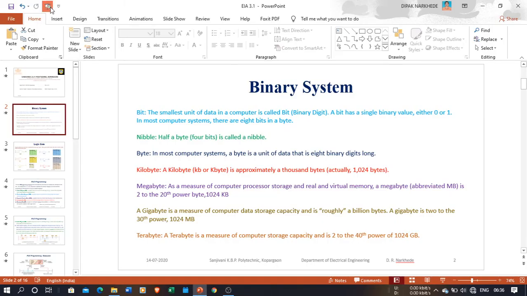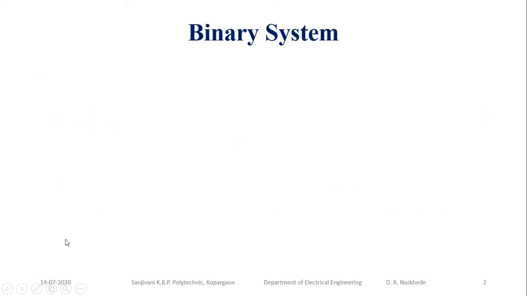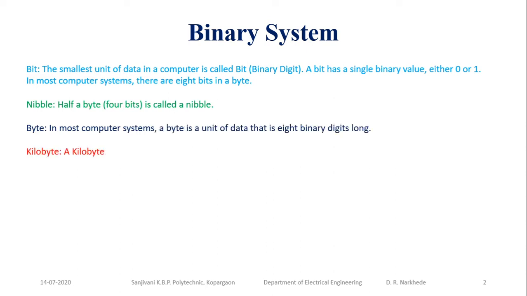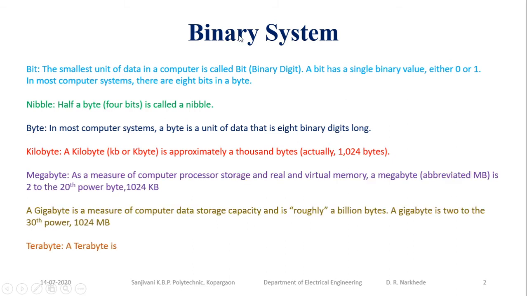Hello friends, in the previous lecture we discussed the binary number system, in which we discussed the bit. A bit is the smallest unit of data in the computer. A bit can be either 0 or 1. Then we discussed the nibble, then the byte, then the kilobyte. Kilobyte is generally used for somewhat higher units. Up to here is what we are considering for the PLC. Then we discussed megabyte, gigabyte and terabyte.